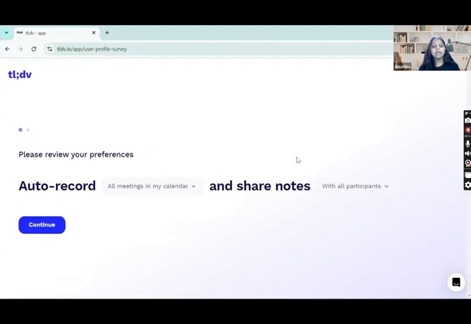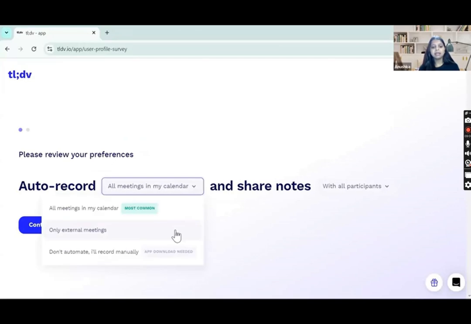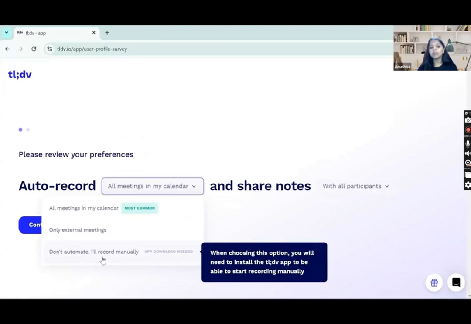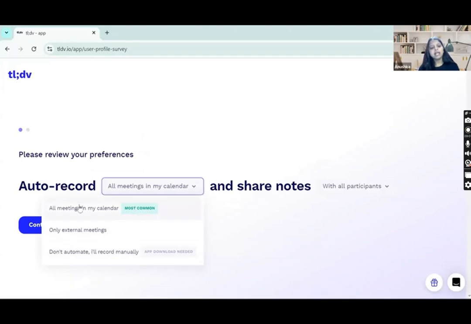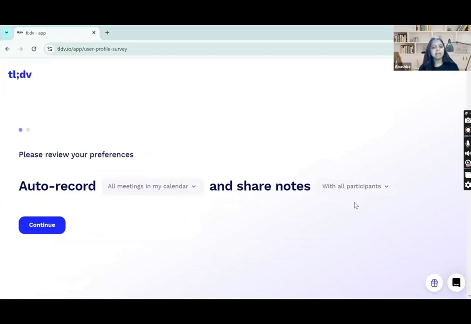Now here, it will ask you for some details about you. Auto record all meetings in my calendar. You can also click on only external meetings, or don't automate, I will record it manually. So I'll click on all meetings in my calendar. And share notes with: if you want to share the notes of the meeting with all the participants, you can click on with all the participants. And if you don't want to, you can click on only with me. So I'll go for only with me right here. Now I'll click on continue.